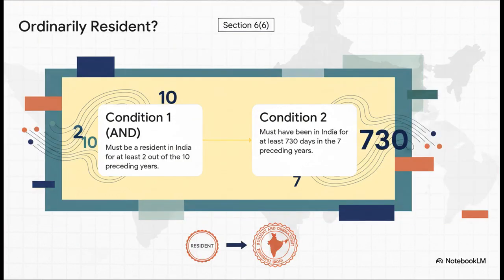But hang on, it doesn't stop there. Once you're a resident, there's another level we have to figure out. Are you ordinarily resident? Now for this, you have to satisfy both of the additional conditions from Section 6, subsection 6. Condition 1, you had to have been a resident in India for at least 2 out of the 10 years right before this one. And Condition 2, you had to have been physically in India for at least 730 days in the 7 years before this one. So let's recap that because it's super important. Meet one basic condition to be a resident. Then meet both additional conditions to become a resident and ordinarily resident, or ROR.